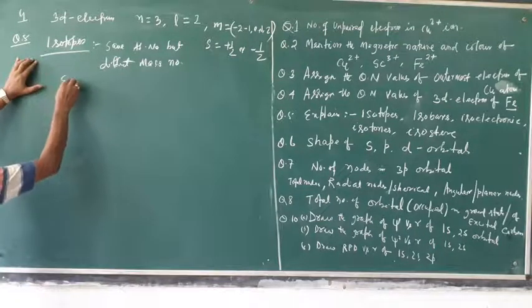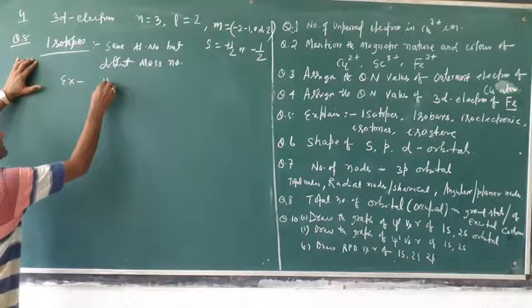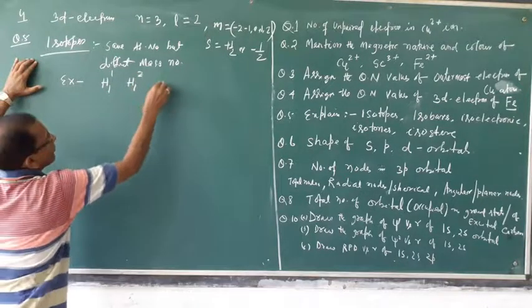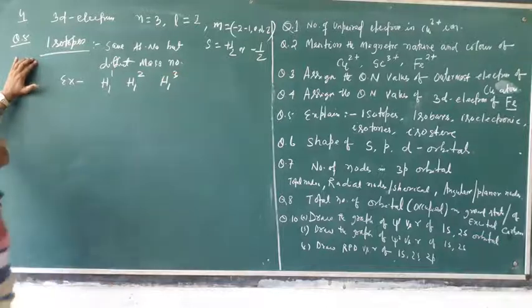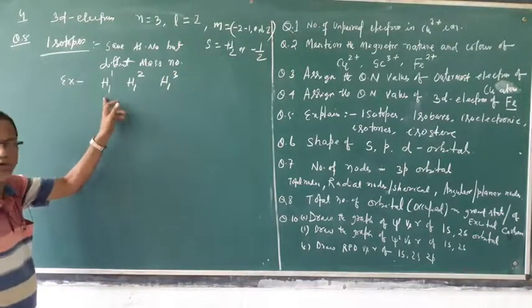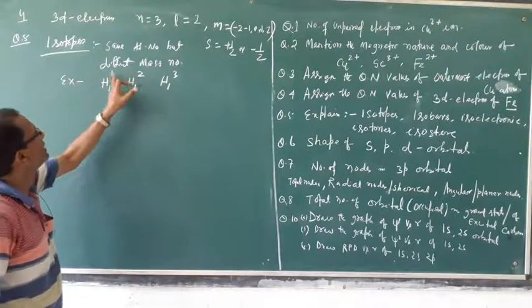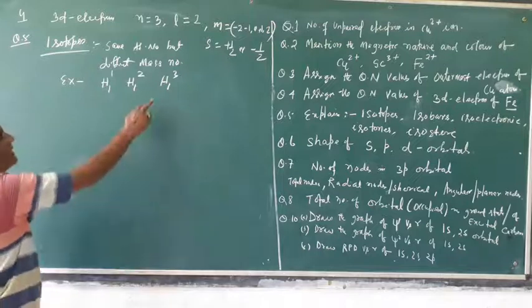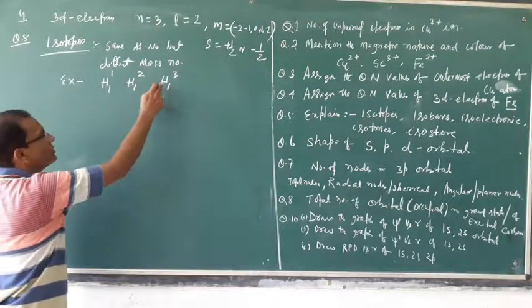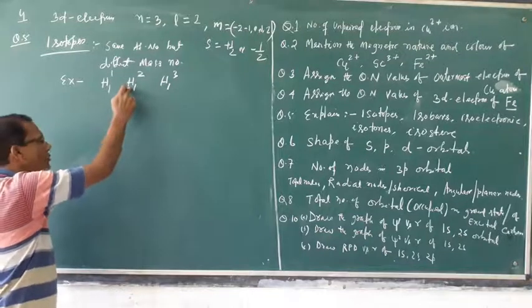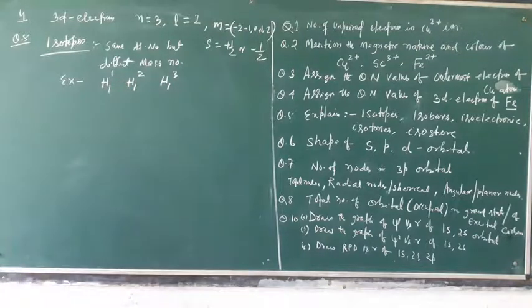Examples: hydrogen has 3 isotopes like this. Here atomic number is same for hydrogen, number of protons is same, but mass number, protons plus neutrons, is different. This is called tritium. Tritium is heavier than deuterium. Deuterium is heavier than protium.